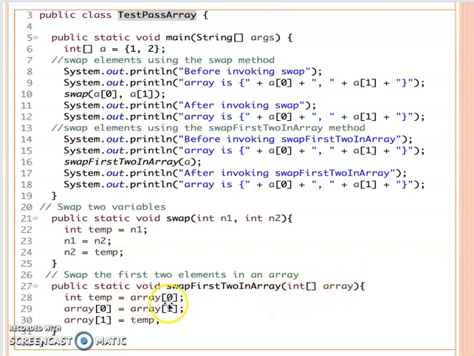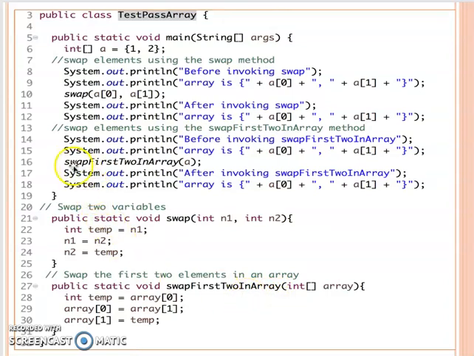In order to swap, remember we need to have a temp location. So this temp location is assigned the value of the first index in the array. Then we can replace the first index 0 with the next one. So then the old value will be assigned to 1. So afterward, we know the index 0 and index 1 values are swapped. Right, so that's what we see here.